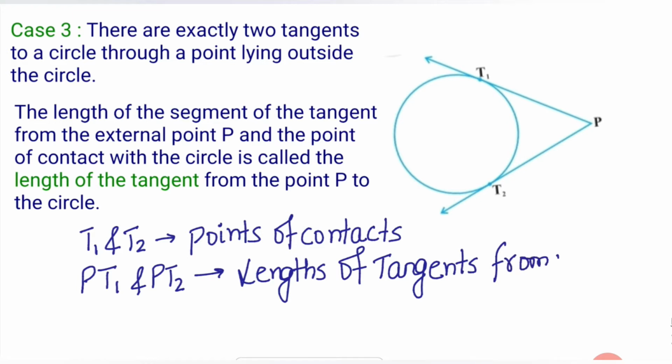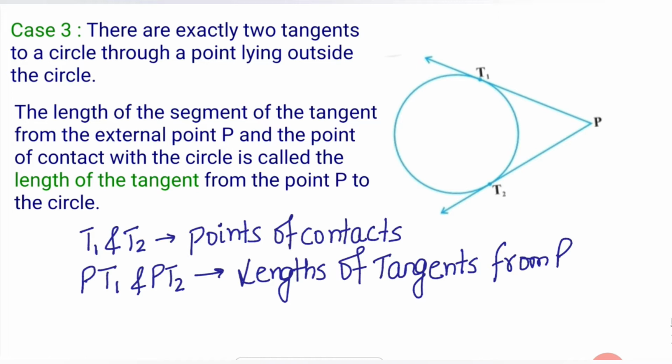Okay, now what is the length of tangent? The length of the segment of tangent from external point P to the point of contact with the circle is called length of tangent. So from point P to the point of contact T1, this PT1 length is called the length of tangent. Similarly, PT2 is the length of another tangent. Okay, clear? Now do these lengths PT1 and PT2 have a common property?